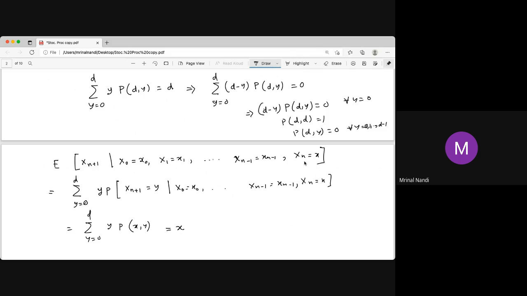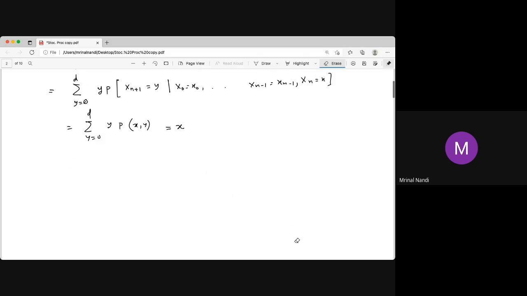So this is the conditional expectation of the n plus 1 step, given that the nth step, Xn, is x. So a Martingale is a sequence of random variables. This motivates the definition of a Martingale.